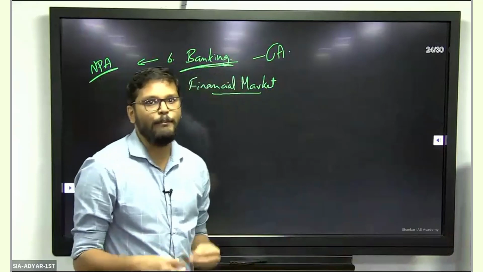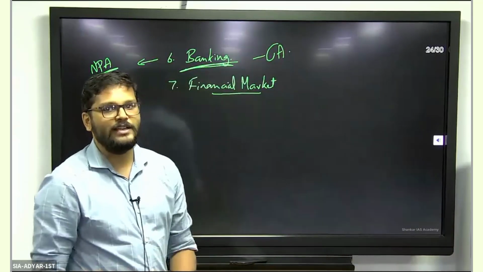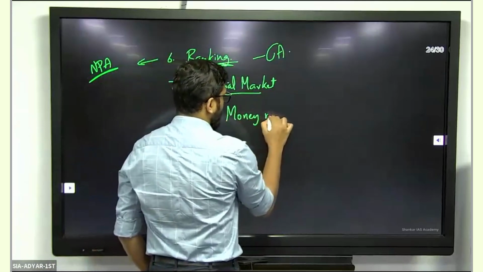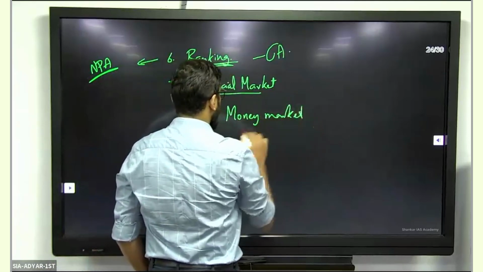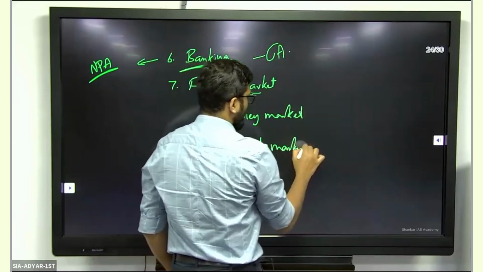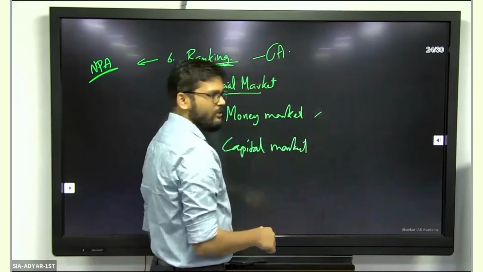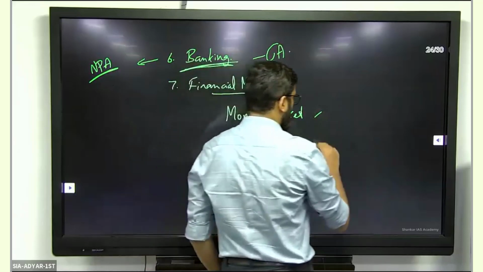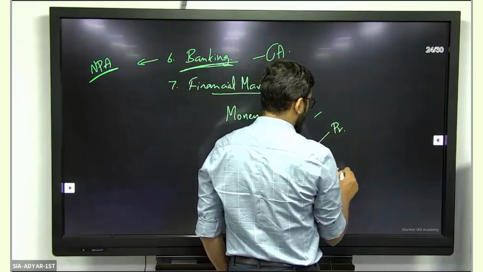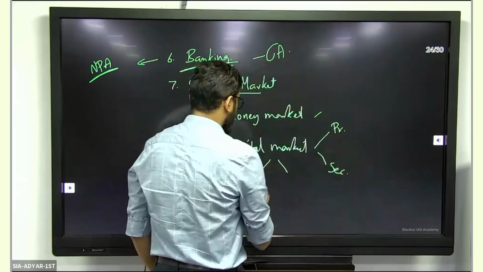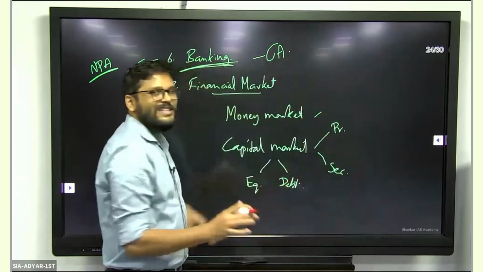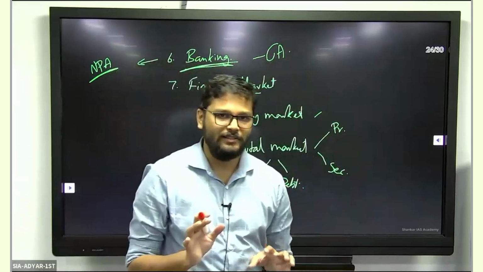We should know some basics. So keep your understanding to a bare minimum: what is meant by money market, what is meant by capital market? What are some examples of money market instruments? What are some examples of capital market instruments? Within the capital market, what is primary market? What is secondary market? How does it work? What is equity market? What is debt market? Just a basic understanding of that is enough.